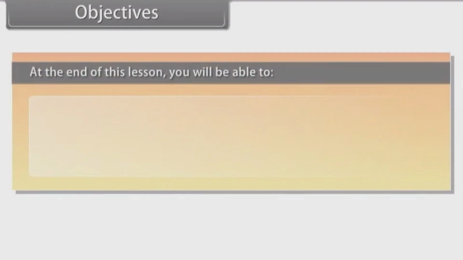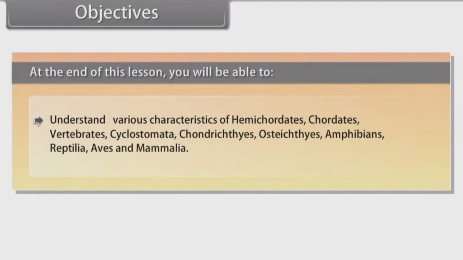At the end of this lesson, you will be able to understand various characteristics of these groups.